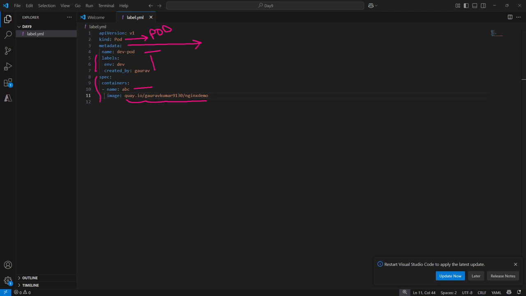Metadata provides more information about your resource.